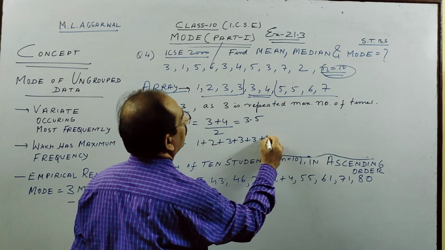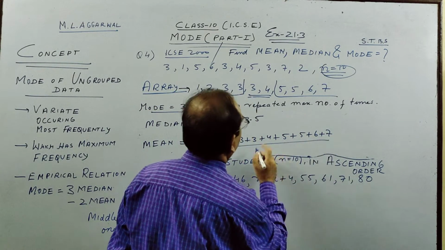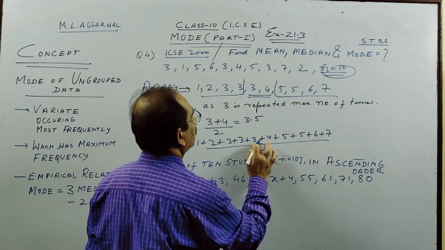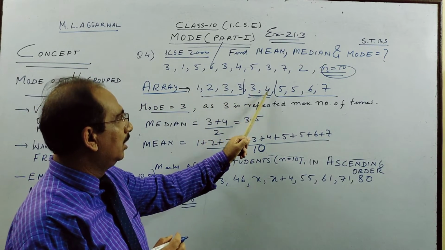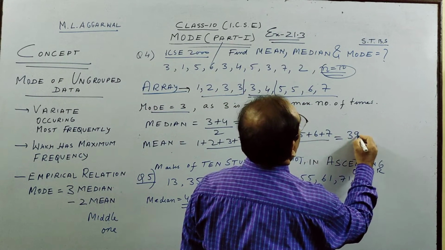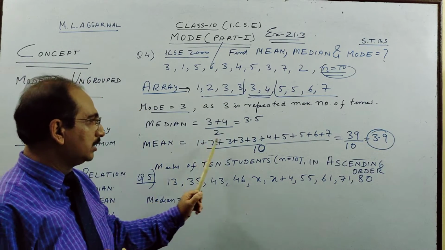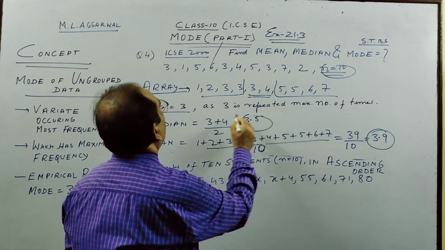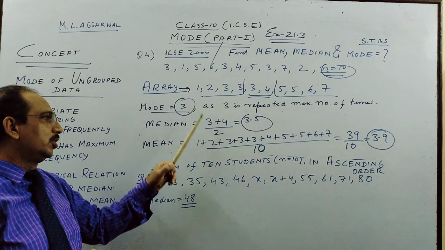So when you add them and divide by the number of things, we have 10. Number of things, as you have seen, we have 10. Now see, add them: 1 plus 2 plus 3, 6, 9, 12, 16, 26, 32, 39. So 39 by 10, children, is 3.9. So once more, mean is sum of things by number of things. We get 3.9, median is 3.5, and the mode is 3. I have done in reverse order. You can do in this order also: mean, median, mode.